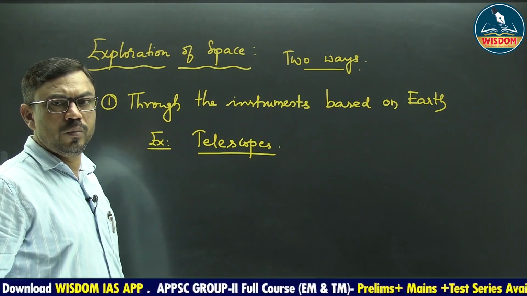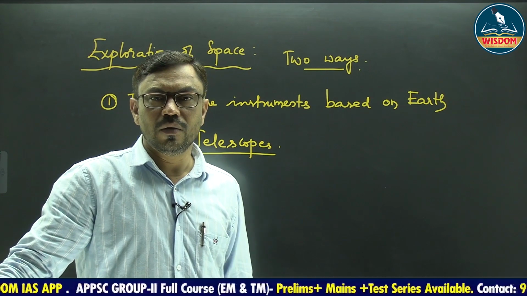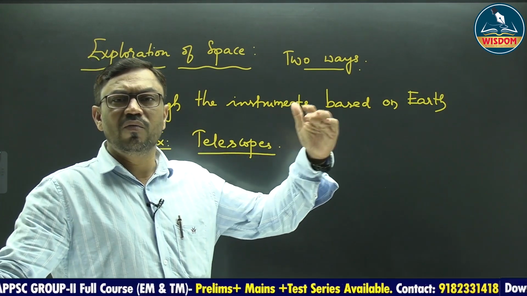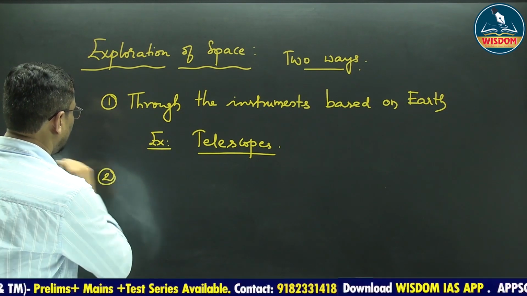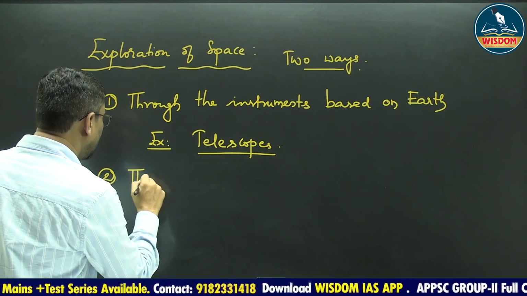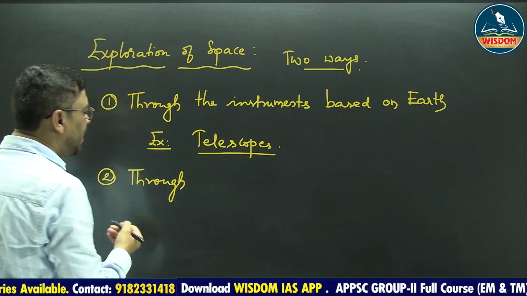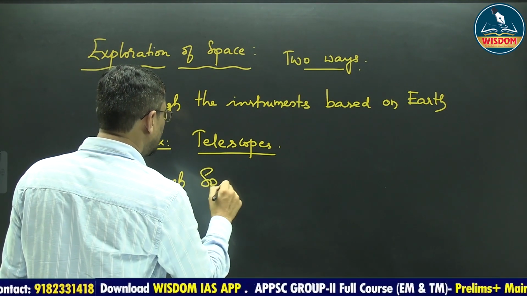What is meant by telescope? It is an instrument which is used to observe the far objects or celestial bodies. And the second method is the exploration can be done through space travel.